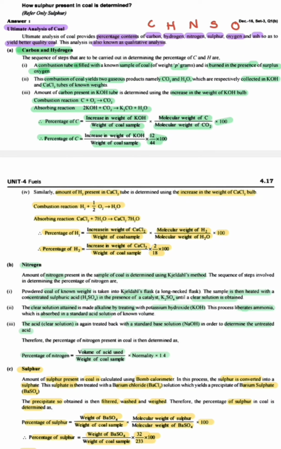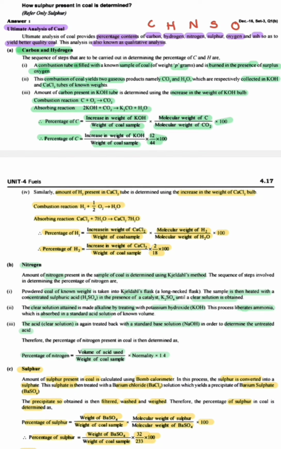The coal sample is heated with concentrated sulfuric acid, H2SO4, in the presence of the catalyst K2SO4, until a clear solution is obtained. The clear solution obtained is then made alkaline by treating it with potassium hydroxide.